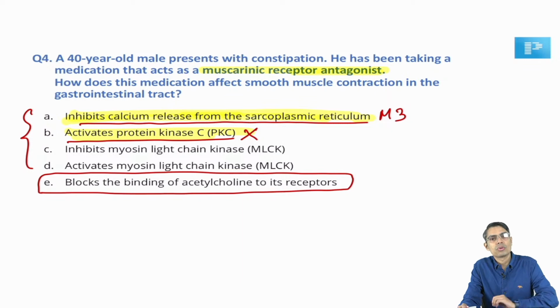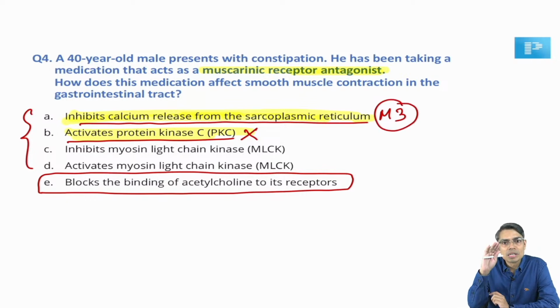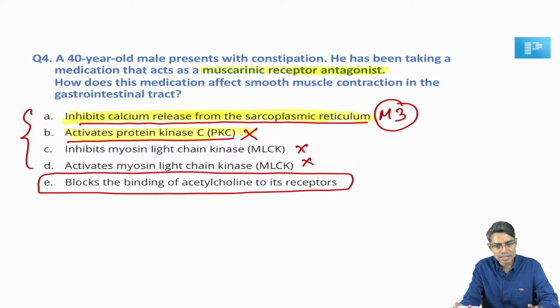So that's why these two options have been given: if it is the M3 receptor, then M3 receptor blockage means you are also inhibiting the release of calcium from the sarcoplasmic reticulum, and you are also inhibiting protein kinase C, okay? The other options are not related to this molecular mechanism, right?